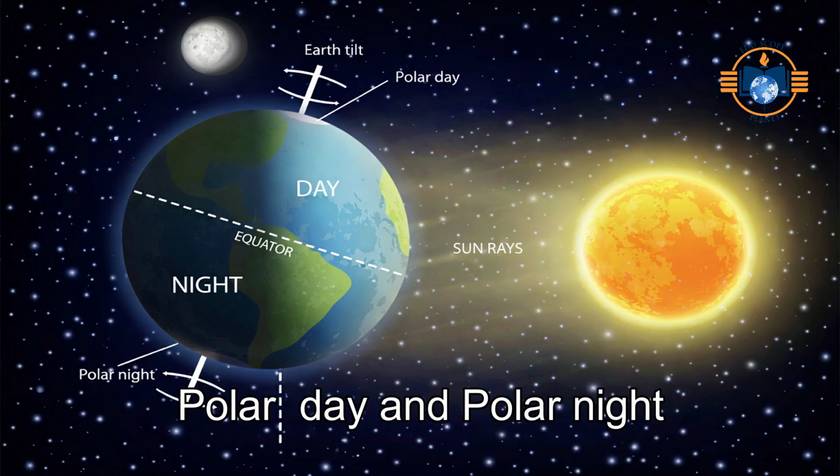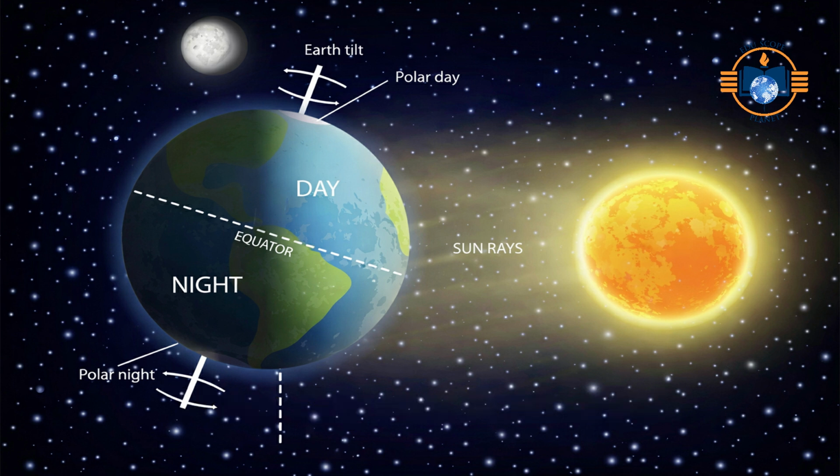Polar day and polar night. Due to the 23.5 degree inclination of the Earth's axis, the circle of illumination shifts northward and southward as the Earth revolves around the sun. Midnight sun occurs within the Arctic and Antarctic circles. During summer in a hemisphere, that pole remains tilted toward the sun. The sun does not set for 24 hours or more. This results in continuous daylight, called the midnight sun.